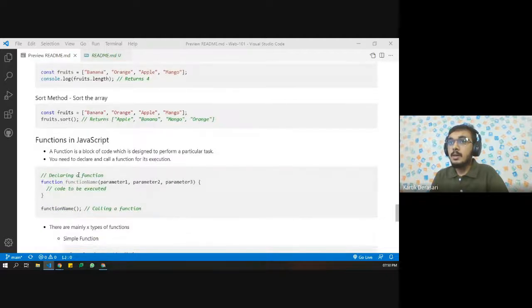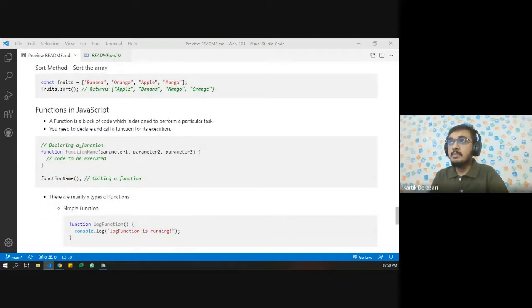Okay. Functions in JavaScript. This is the last part, but a very important part in JavaScript. A function is nothing but a block of code. If we want to perform a particular task, let's say login functionality and logout functionality, then we can define a login function and a logout function.